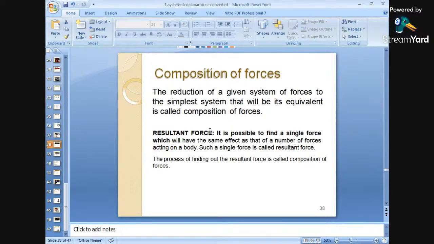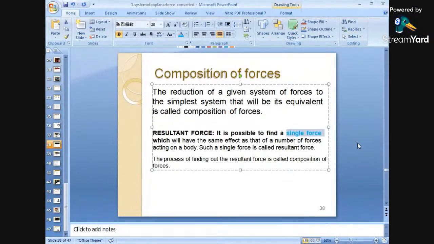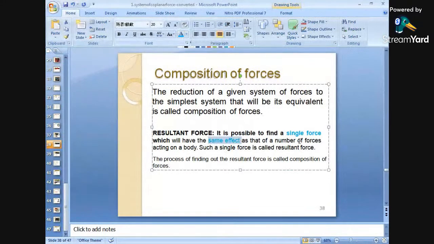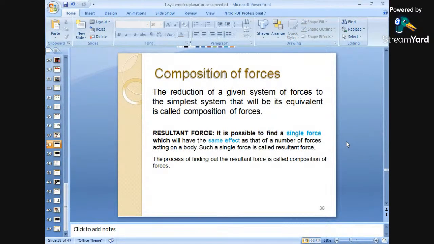What is the resultant? The resultant is based on the same idea. We are converting all the forces into a single force, which is nothing but the resultant force. It is possible to find a single force which will have the same effect. This is important: it has the same effect as all the forces. The effect of all the forces acting is nothing but the single effect, the resultant force, okay. So a single force which will have the same effect as the number of forces acting on a body is nothing but the resultant force.